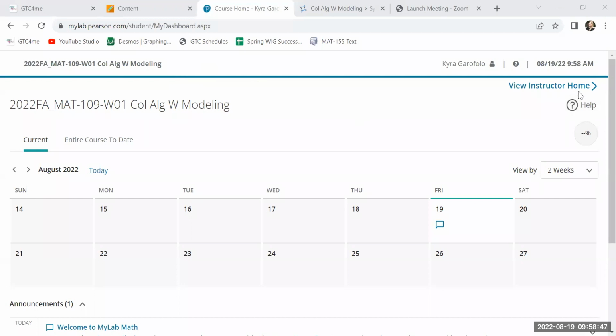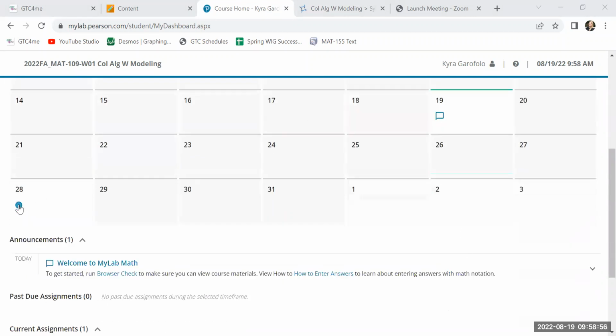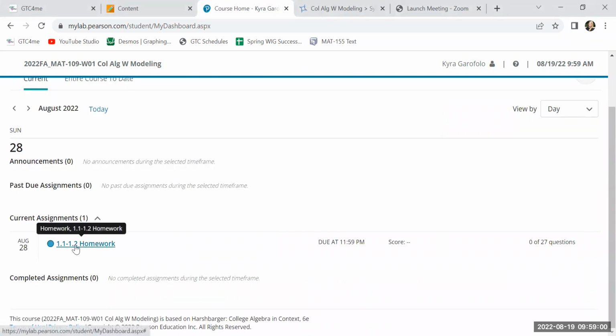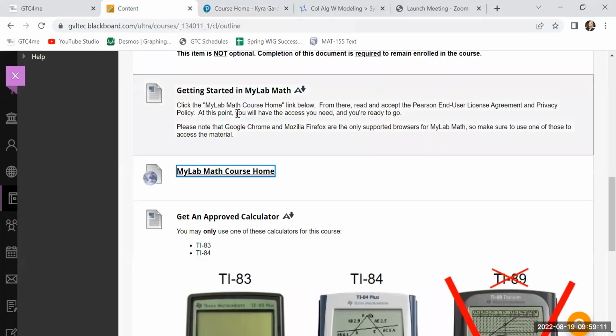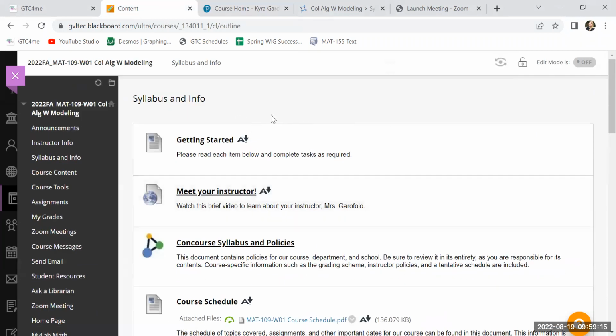When you go to assignments, let's go to a month. Right here, you have a date available, and this is going to be your first homework. Your homework will show up down here, and you'll click on it, and you'll be able to begin. If you have any questions about MyLab as you go, some of you have probably used it before, but if you have any questions, you can always ask.